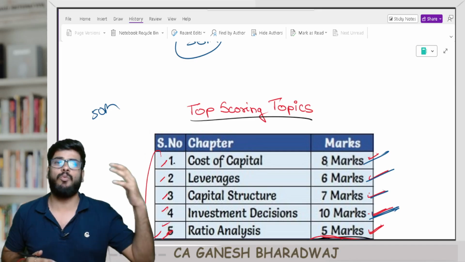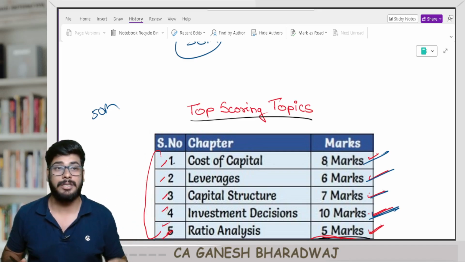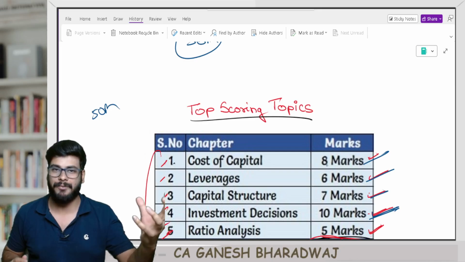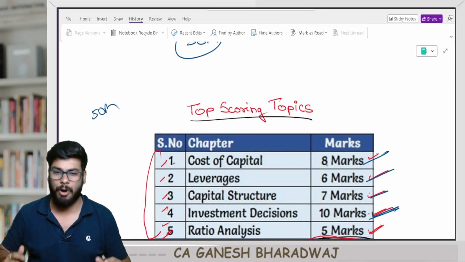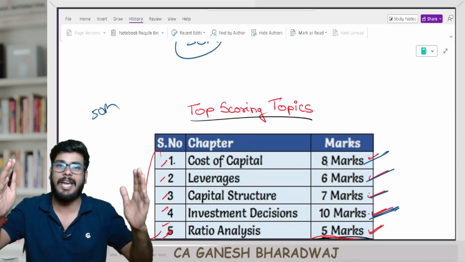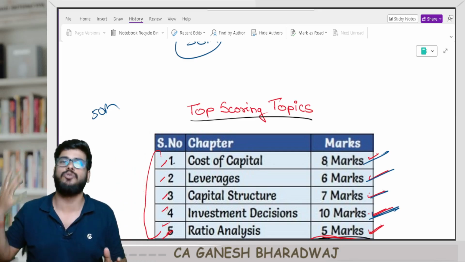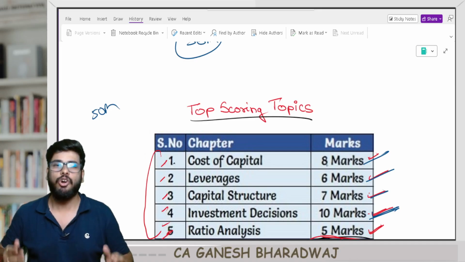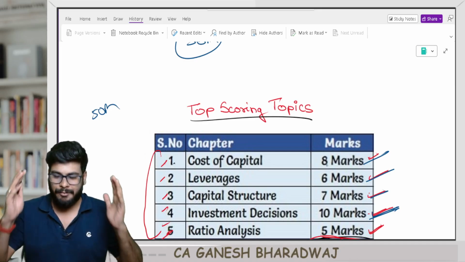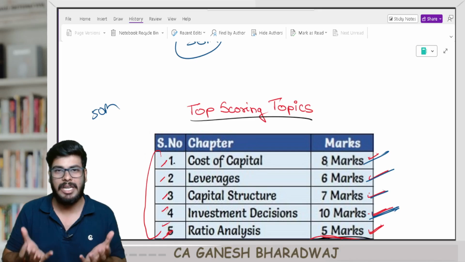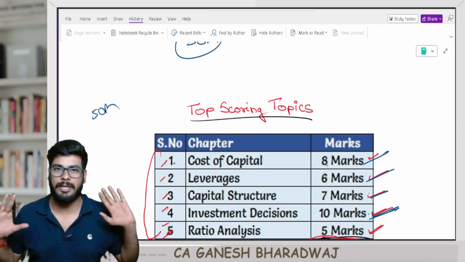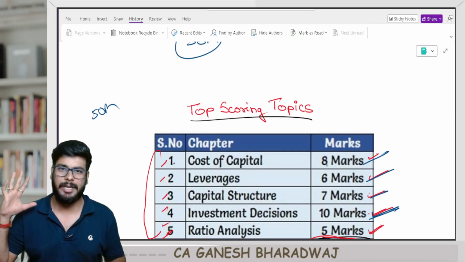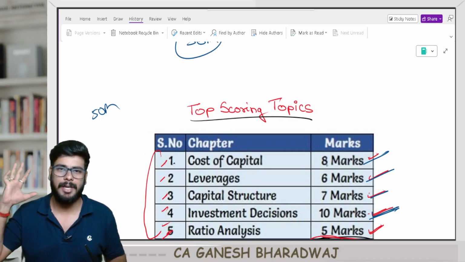Prioritize this. And one more doubt that I get from students, sir, should I write the MCQ component first or should I write the descriptive component first? Please do not go to the exam hall with a preconceived notion. Definitely don't do that. Go to the exam hall, right? 15 minutes reading time. They will only give you the descriptive portion. Go through it once, right? If you're super confident in the descriptive portion, start with that.